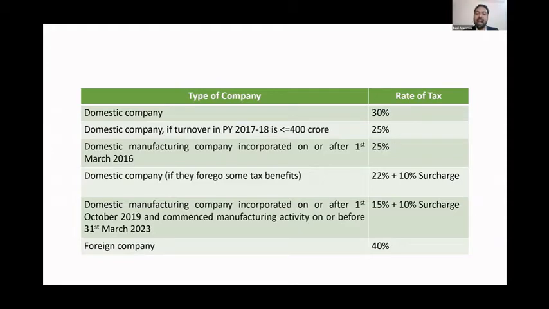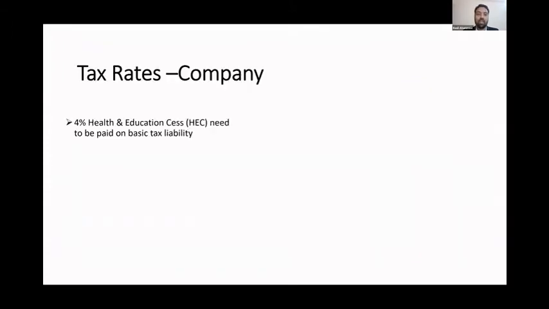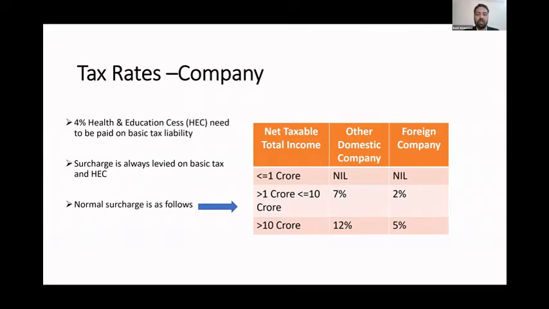The government is giving ample time for manufacturing companies to set up plants and manufacturing units. Until 2023, you have got time. And for a foreign company it is 40%. There is a 4% health and education cess and a few normal surcharges. If your taxable income is less than 1 crore, the surcharge is nil. If your taxable income is between 1 crore and 10 crore, the surcharge is 7% for a domestic company and 2% for a foreign company, and for more than 10 crore, there's a surcharge of 12% and 5%.